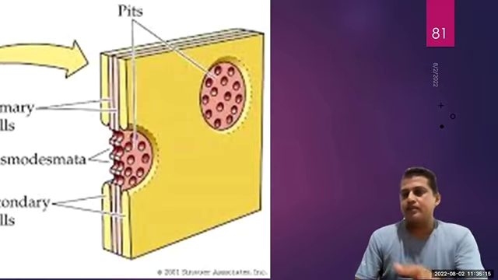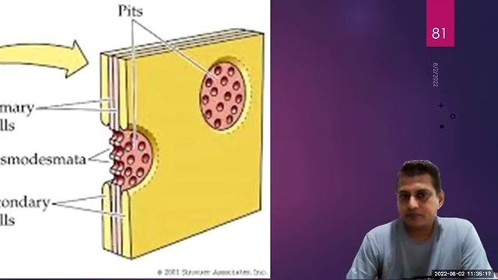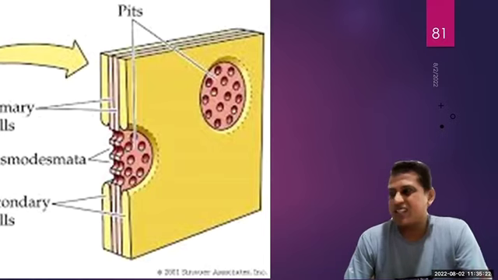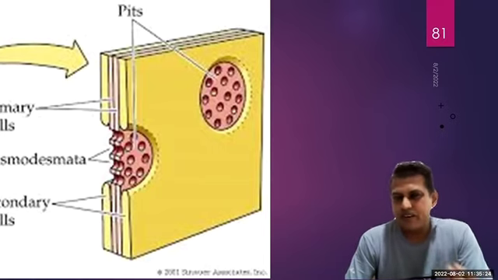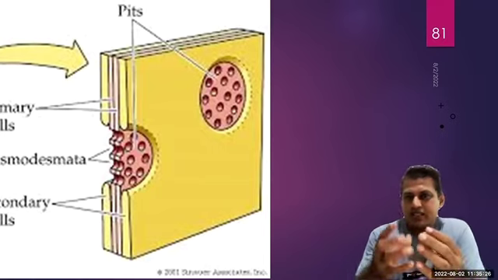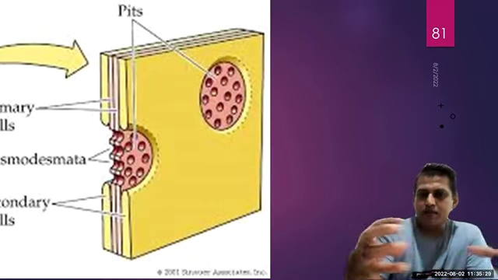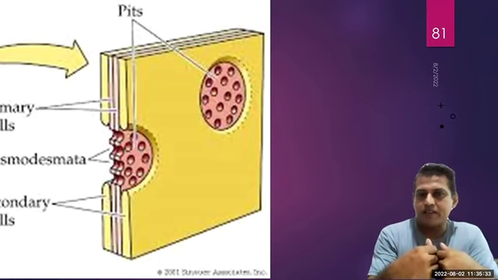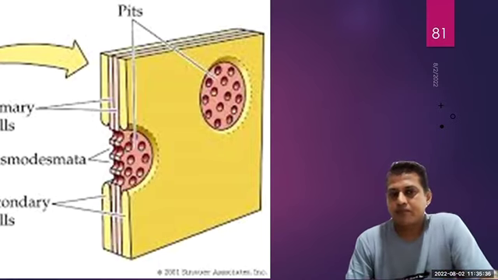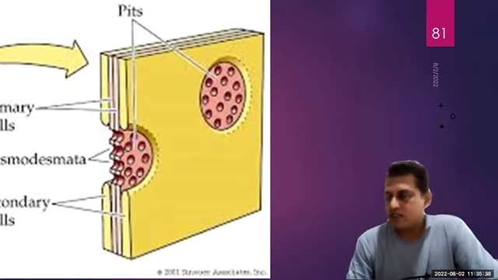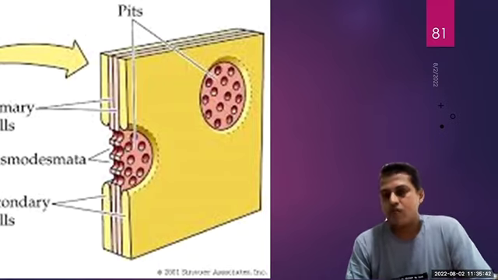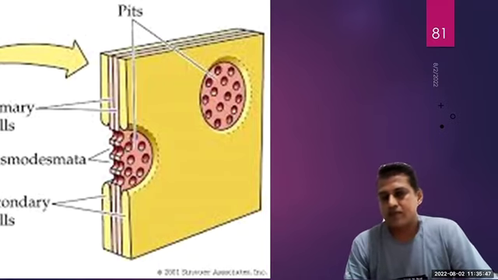And then in another place, the cell wall is very thin, and there are two cell membranes. That means one cell membrane and the other cell membrane are very close to each other. So they are called pits. Plasmodesmata is a connection opening between two cells. Pits are thinning of the cell walls. So they help for communication.